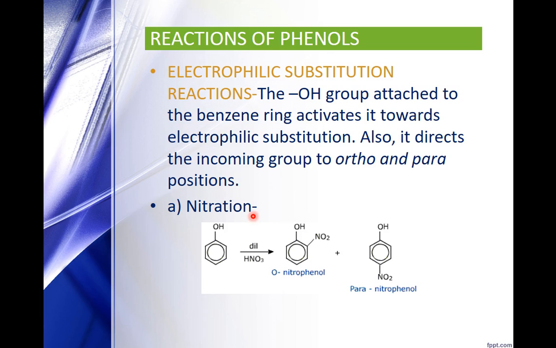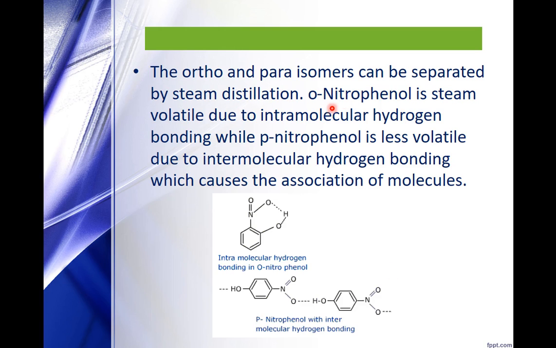You can see the nitration. Since it is a highly activating group, the reaction takes place with dilute HNO3 only. You get ortho-nitrophenol and para-nitrophenol. So we get a mixture of these two. These ortho and para isomers can be separated by steam distillation.